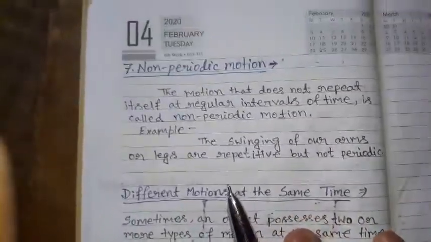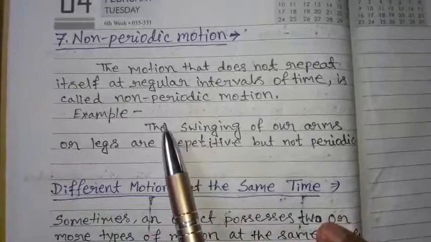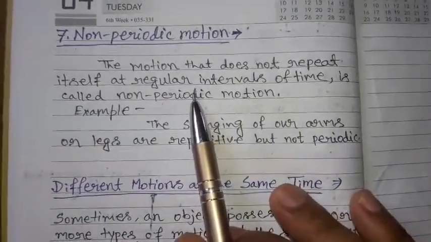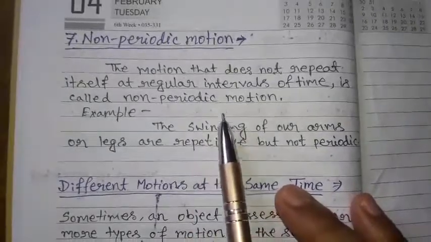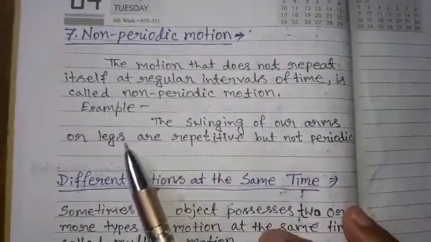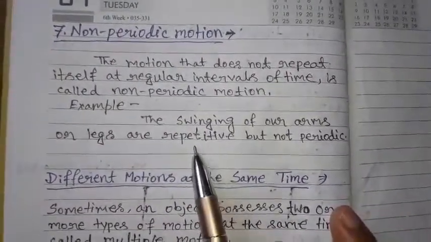Next, non-periodic motion. The motion that does not repeat itself at regular intervals of time is called non-periodic motion. Example: the swinging of our arms or legs is repetitive but non-periodic.